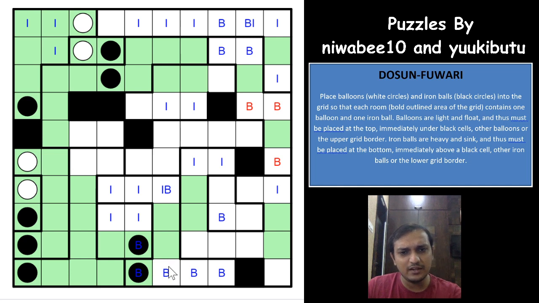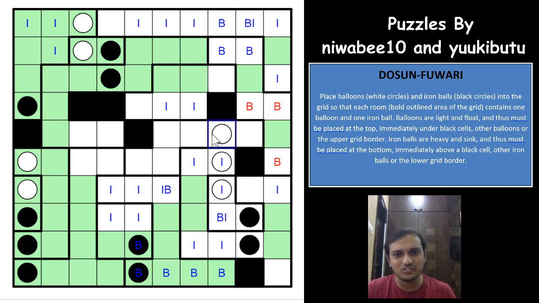So which means that these cells cannot be anything, neither the balloons nor the iron balls. So which means that this cell cannot be an iron ball, this cell cannot be an iron ball, both of these cells cannot be iron ball, so this cell would have to be iron ball, which means this cell would have to be iron ball. And this cannot be a balloon, right? So which means this would have to be balloon, this would have to be balloon, this would have to be balloon. Awesome. And which means that this region is fulfilled now.